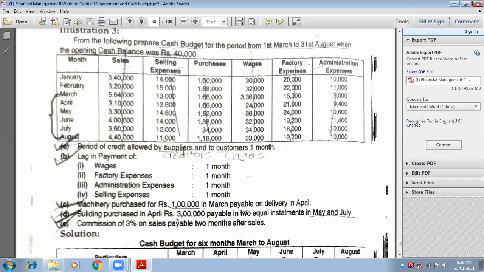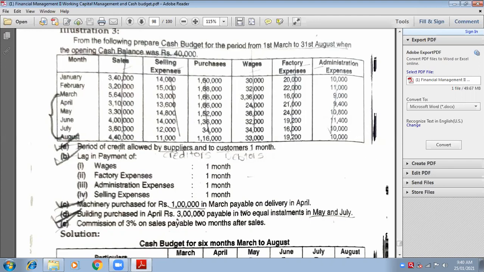But now wait. What about August 4,40,000? The sales of August is 4,40,000. When are you going to receive the payment of 4,40,000? September. So have you made the column of September? No. Therefore, this 4,40,000 is not useful to me right now. Information is given about August, but it is not useful right now. Is it clear, everybody? Yes, ma'am.